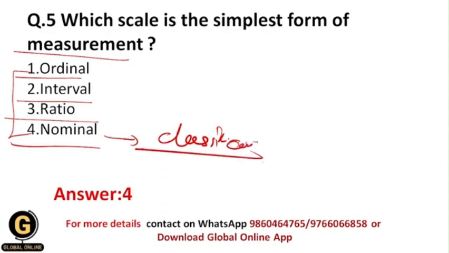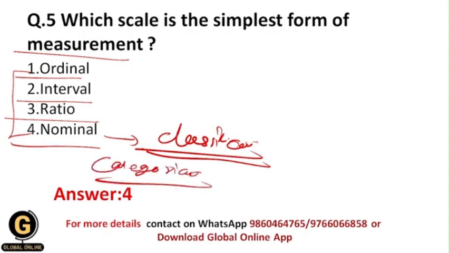There is no numerical value you give to the variables. The variables here are categorical variables, and these kinds of variables can't be quantified. You can only classify them according to common characteristics, and that's why this is the simplest form of measurement.